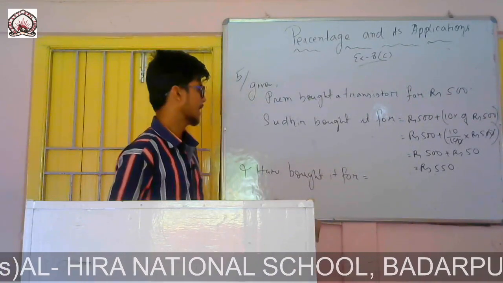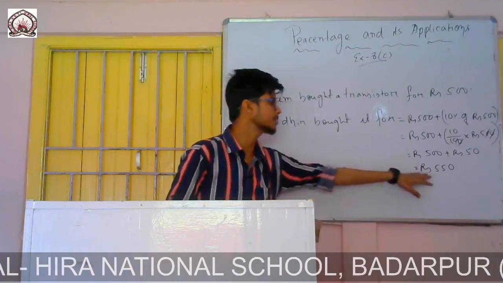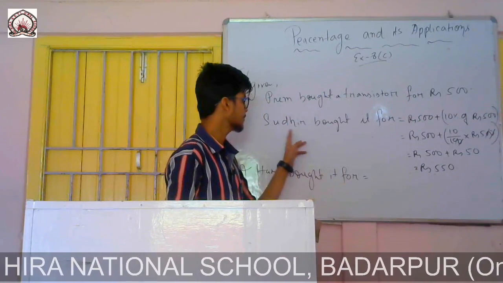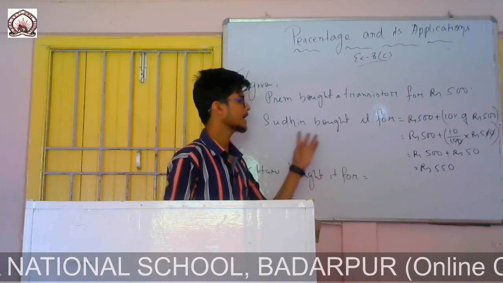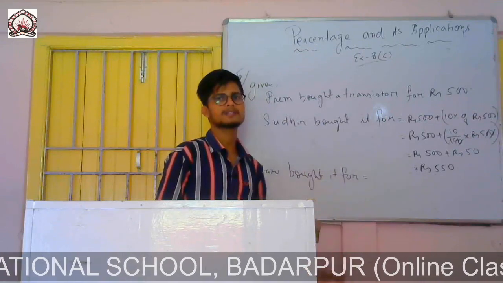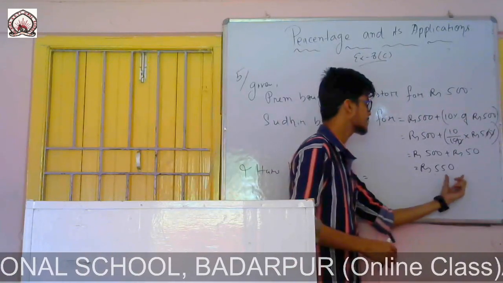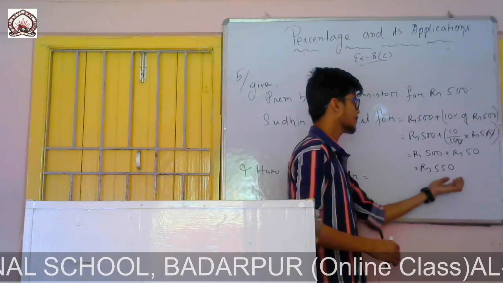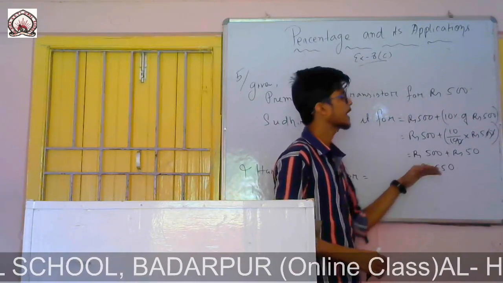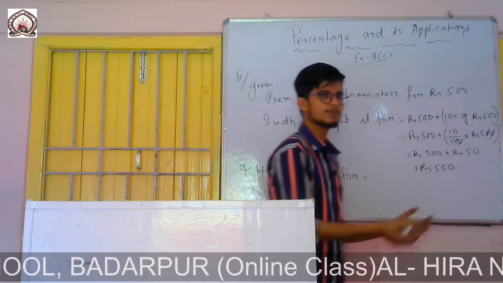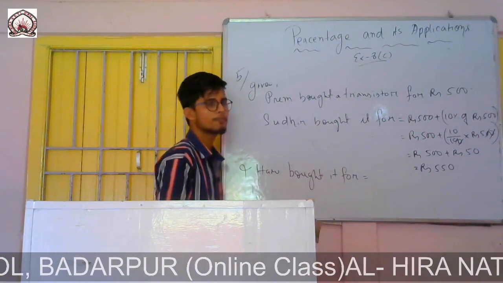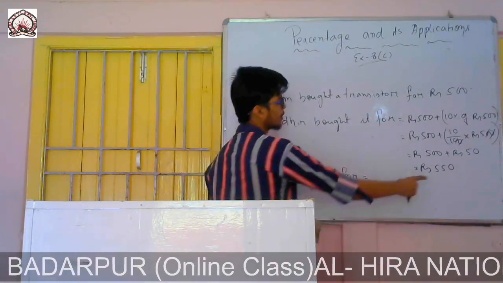That means for Hari it cost 15% more than this one. When Hari bought it from Sudhir, Sudhir gained how much? 15% more. 15% of which one? On his cost price. He bought it for 550 and he gained 15% more. That means when Hari bought, he has to pay an extra 15% on this amount.